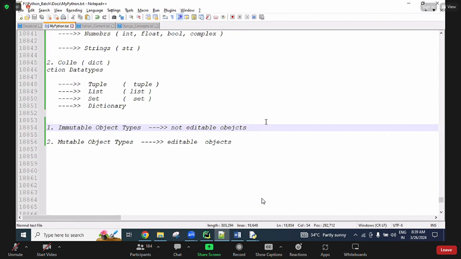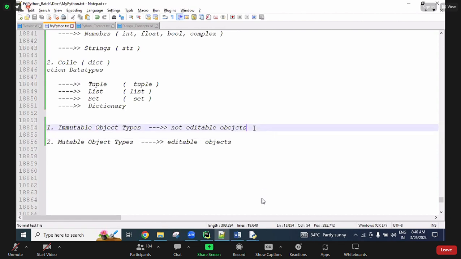Those objects are called immutable objects. And the process of creating an object with some values in the memory allocation, in future also, if we are able to make changes in that object's memory, then those objects we call mutable objects. Okay, so remember that.